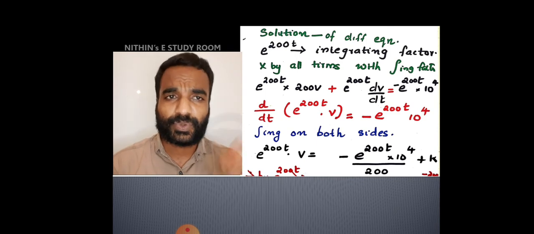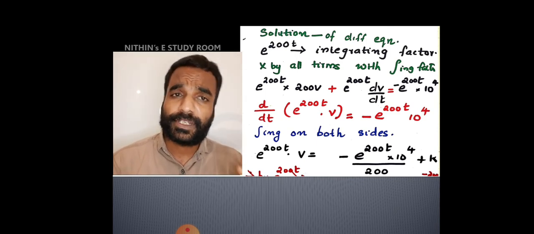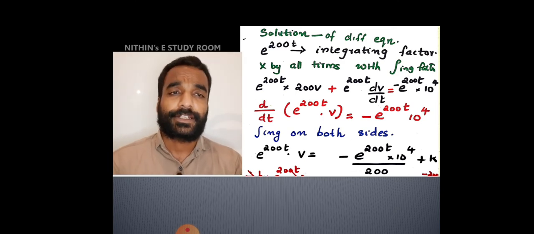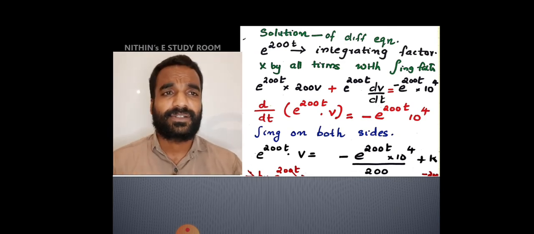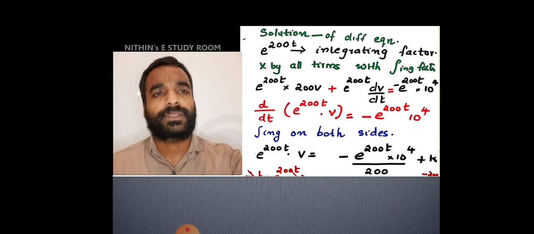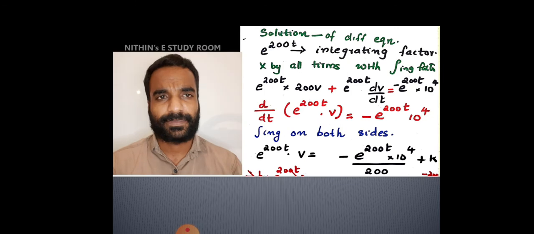So I substituted the step d by dt of e raised to 200 into v, that is equal to minus e raised to 200t 10 raised to 4. Now I am going to integrate both sides. On the left side, before integrating, you have to do one more thing. You have to cross multiply the dt to the right side. That is the correct step.